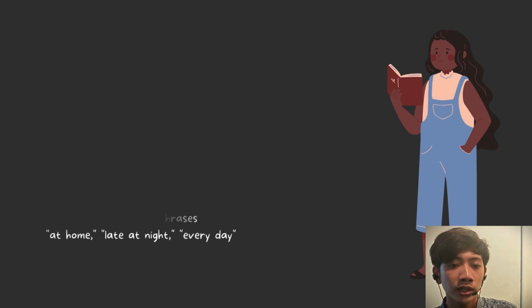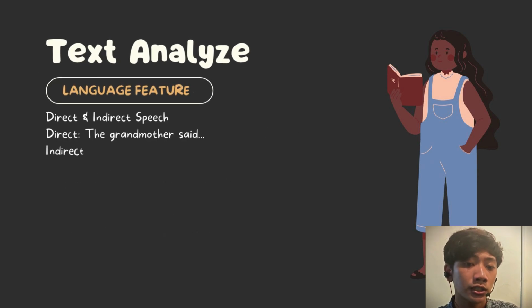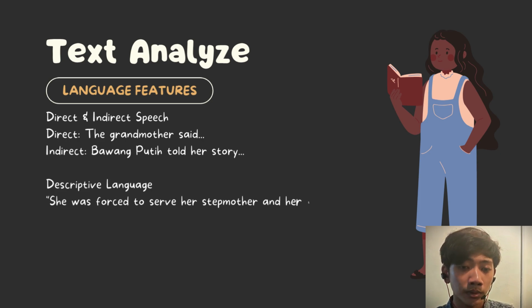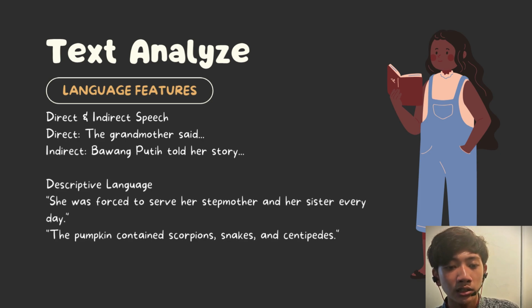The next language feature of the text is direct and indirect speech. For direct speech, it is the grandmother says, and for indirect, Bawang Putih told her story. And the last language feature from the text is descriptive language. The examples from the text are she was forced to serve her stepmother and her sister every day, and the pumpkin contained scorpions, snakes, and centipedes. So that's my analysis of the narrative text. Thank you.